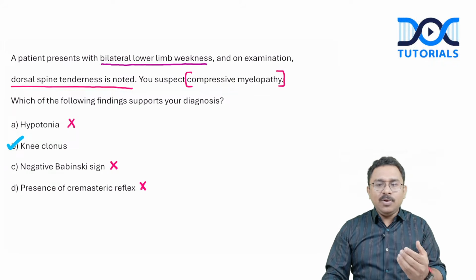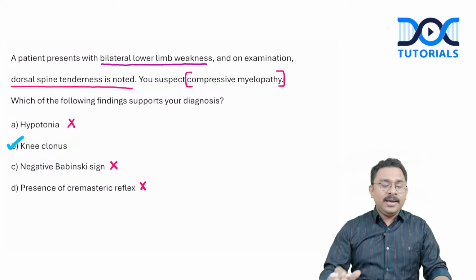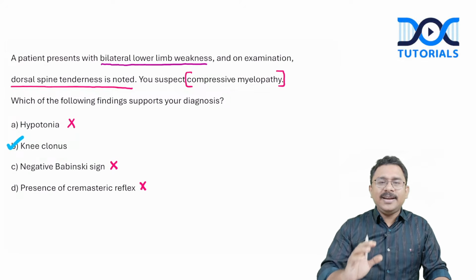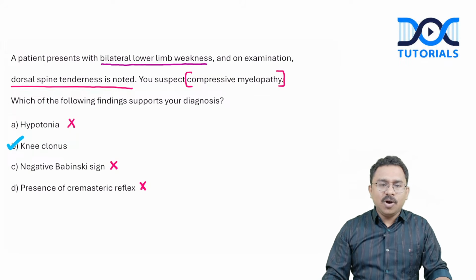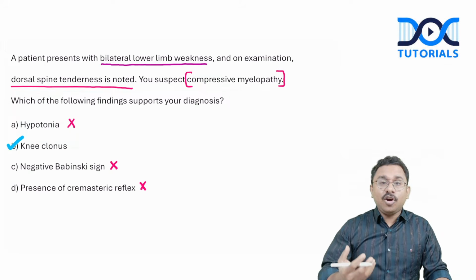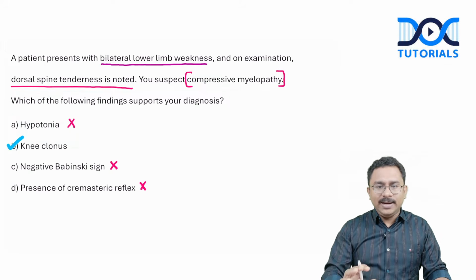And can you tell me what is the relevance of knee clonus or ankle clonus in the context of UMN lesion? It suggests significant damage to the corticospinal tract. It is extensive damage to the corticospinal tract that you get clonus as a feature. Very clear? Okay.